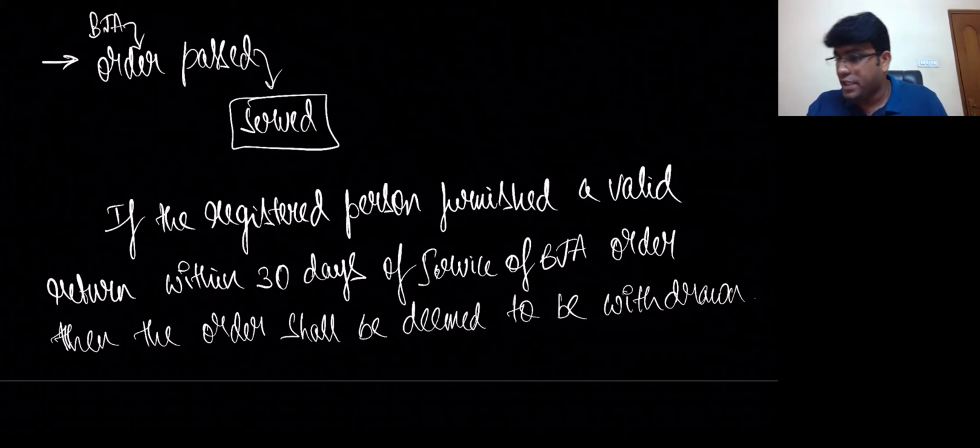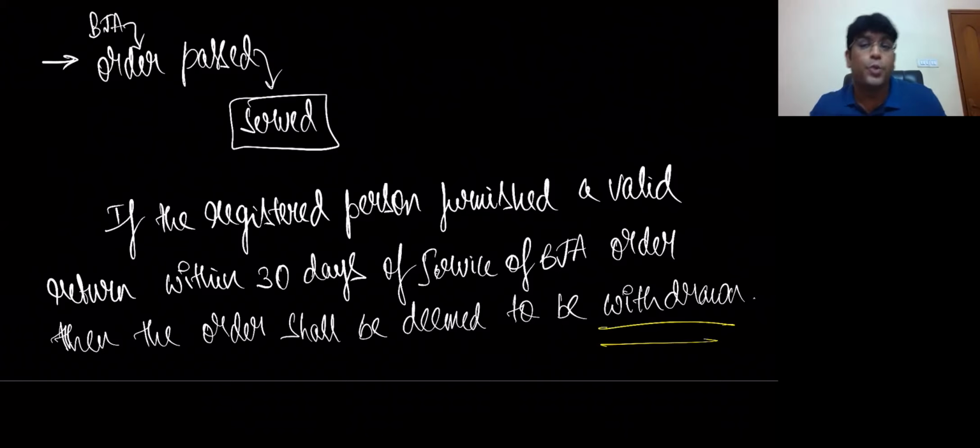Very, very interesting point, and of course, very important too. What is the language, my dear friends? If the registered person furnishes a valid return within 30 days of service of the BJ order, then the order shall be deemed to be withdrawn. That means after the BJ order is passed, within 30 days, if you file all the pending returns within 30 days of service of the assessment order, 30 days is not from issuing the order, 30 days is from service of the assessment order. If you file all the valid returns, then what will happen, my dear friends? The order shall be deemed to be withdrawn.